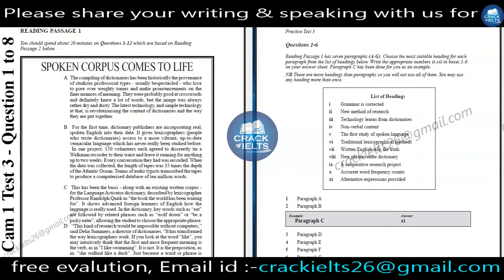Question number 1 to 6. Reading passage 1 has 7 paragraphs A to G. Choose the most suitable heading for each paragraph from the list of headings below. Write the appropriate numbers I to xi in boxes 1 to 6 on your answer sheet. Paragraph C has been done for you as an example. There are more headings than paragraphs, so you will not use all of them. You may use any headings more than once.